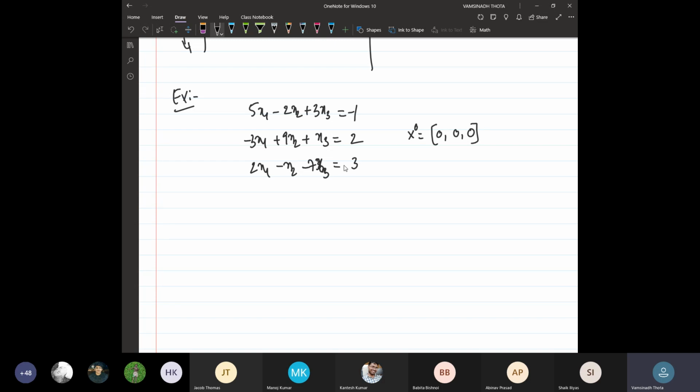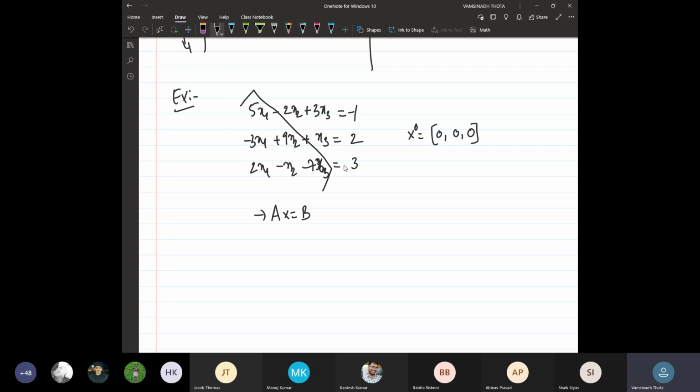While writing AX is equal to B, you can change the order of the equations, that is, the interchange of equations. It is not necessary that the second equation should be second, or the third equation given should be third. First thing you check: in the coefficient matrix, whether all the diagonal entries are non-zero or not. Yes, of course they are non-zero.